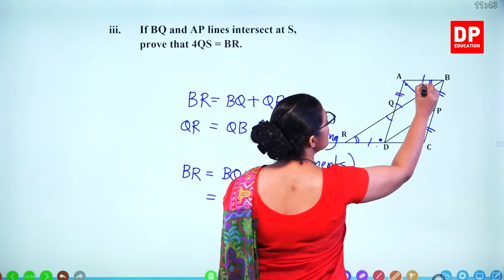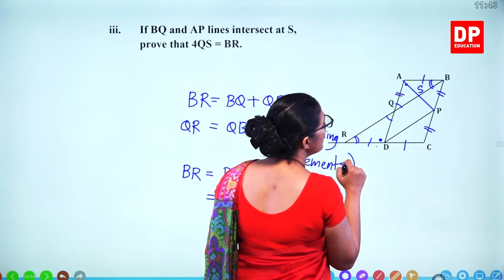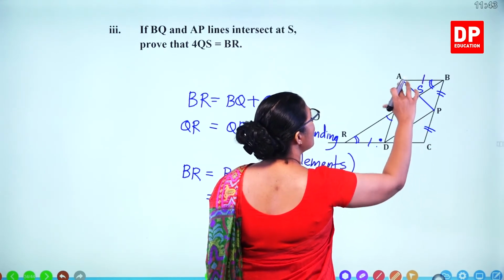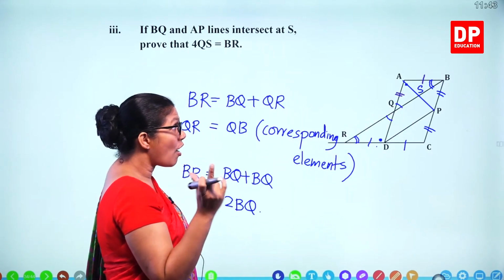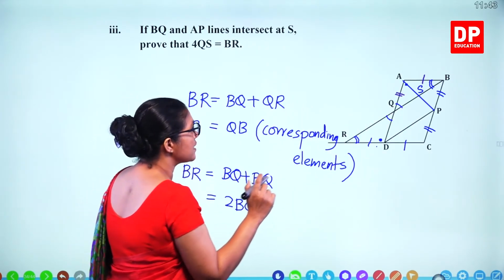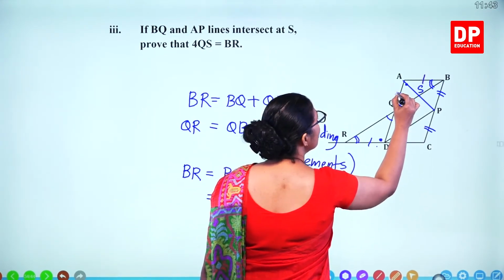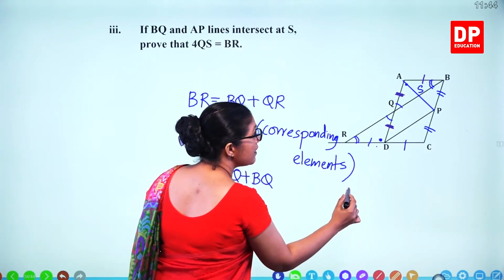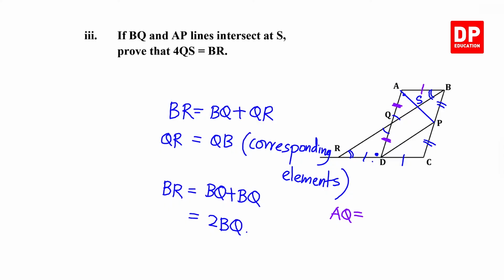This length is equal to this one. And what else? This is the midpoint, and we found out this length is equal to this length because the two triangles are congruent. So we have to write down that Q is the midpoint. So this length, we'll mark it like this, and both are equal. So we'll write down that AQ is equal to QD.